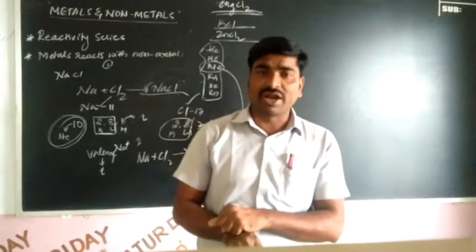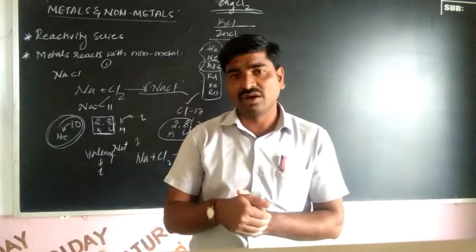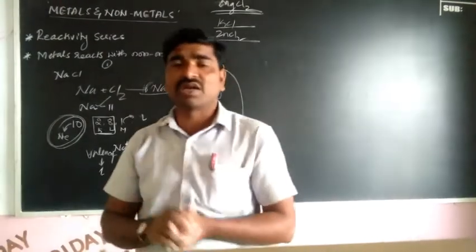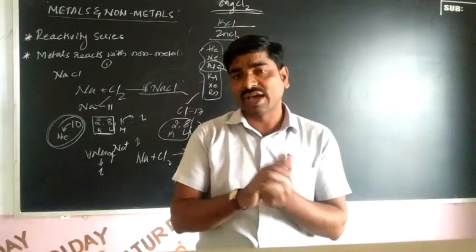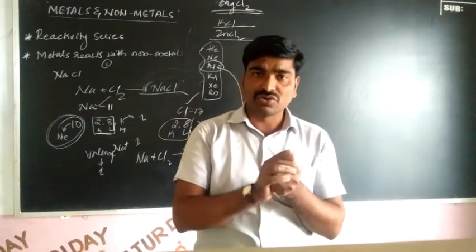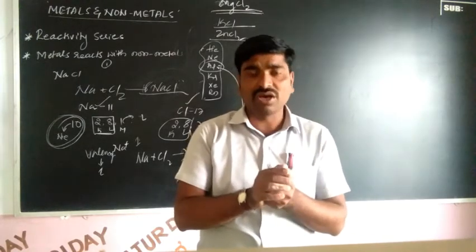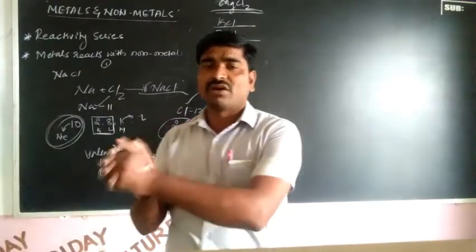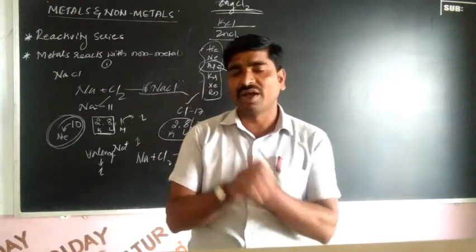And one more thing. Ionic compounds have charges like a positive charge and a negative charge. And another important character of ionic compounds: in ionic compounds there is a bond, that is the ionic bond. So here is the strong force of attraction between metals and non-metals. Is it clear? So these are the properties of ionic compounds.